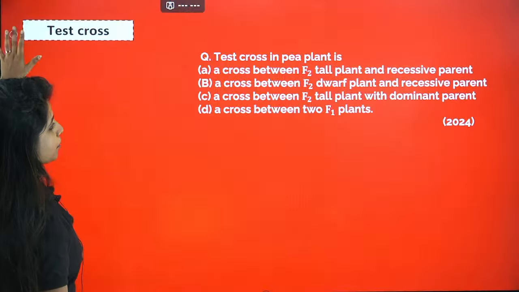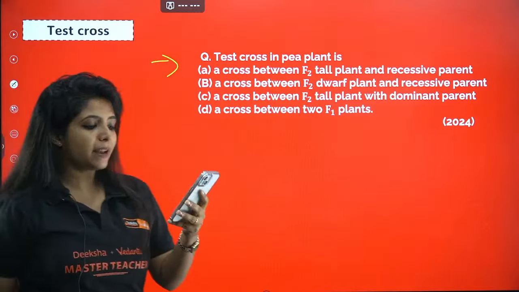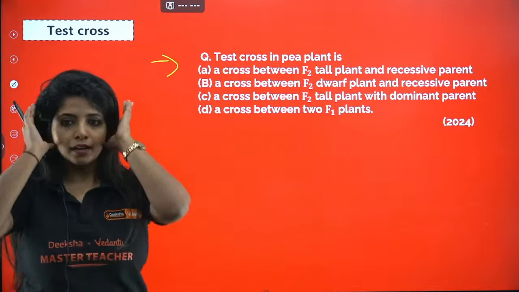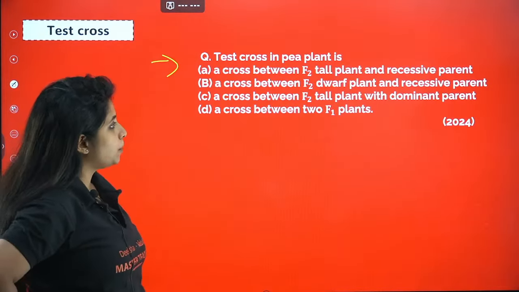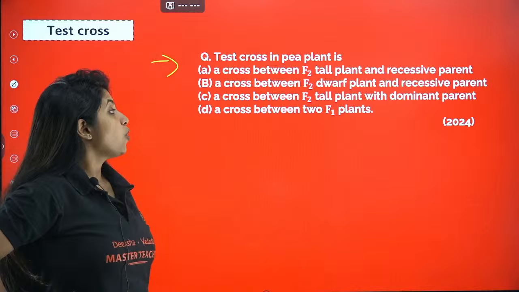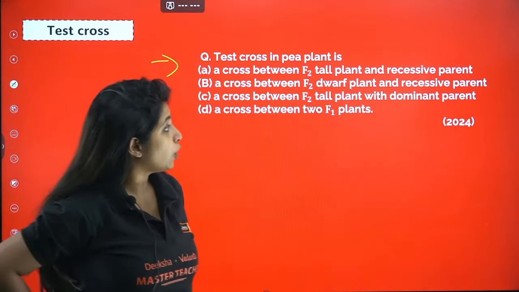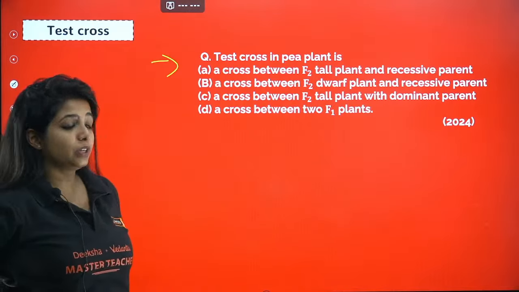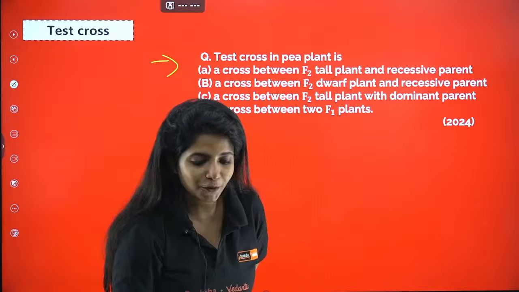Now with that concept, we have a question. Try to find the answer for this. A test cross in pea plant is what? A cross between F2 tall plant and a recessive parent, a cross between F2 dwarf plant and a recessive parent, a cross between F2 tall plant with a dominant parent, or a cross between two F1 plants. What will be your answer for this particular question?